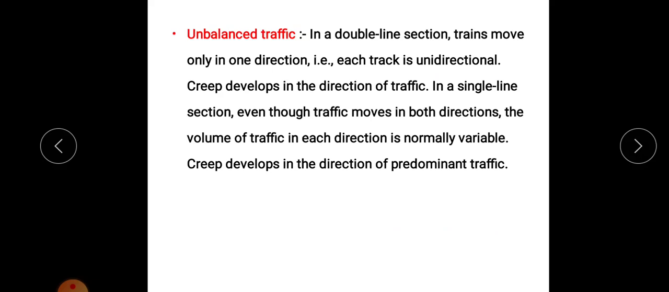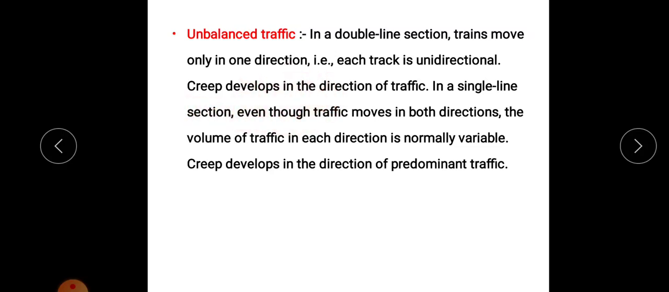So there will be double line section and single line section, single line track. In double line track, the train moves only in one direction. That is, each track is unidirectional. So creep develops in the direction of traffic.